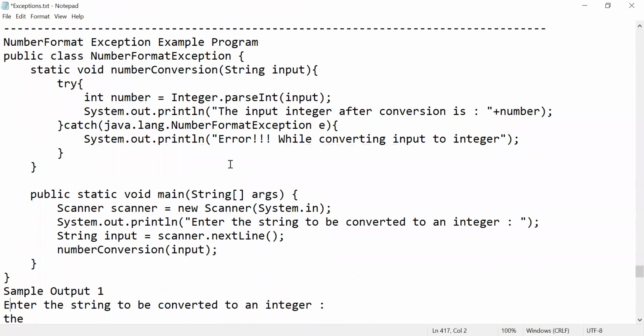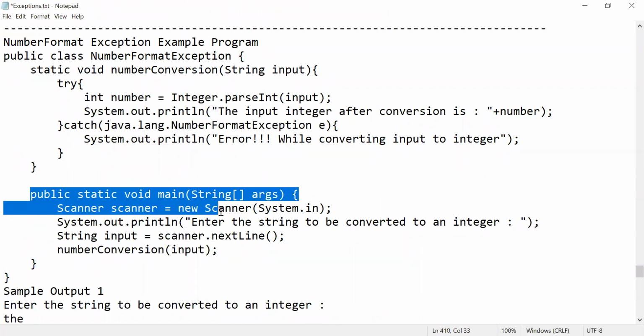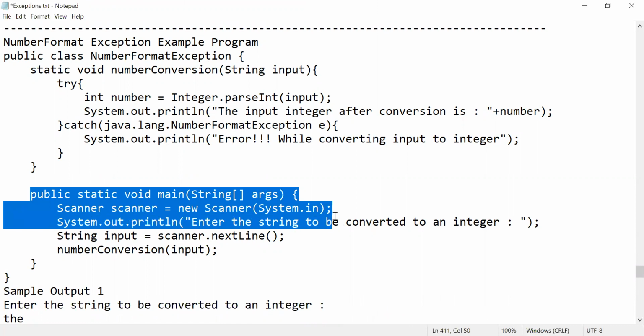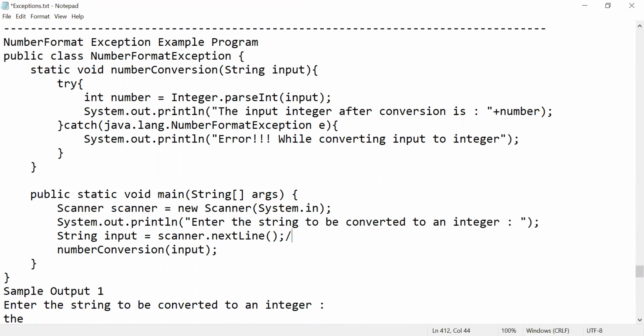Now what is your number format exception? Try to see. Your program execution starts from here, right? So you are requesting the user to enter a string. Let us imagine I enter 1, 2, 3, which will be enclosed in double quotes. Now what is happening? It is calling a method called number conversion. Here your 123 is a string, so your input will be 123.